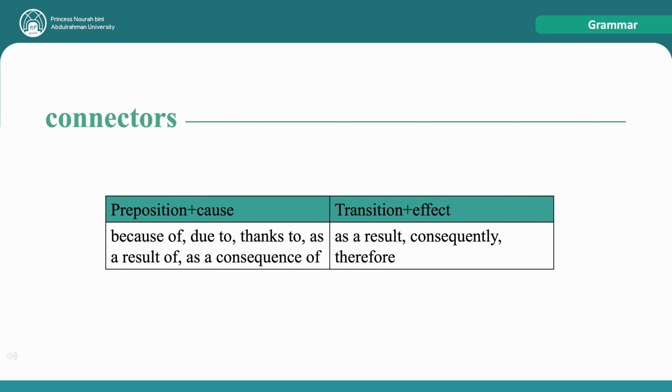In this table, we have examples for preposition plus cause and transition plus effect. Prepositions we use before the cause, like because of, due to, thanks to, as a result of, as a consequence of. On the other hand, transitions we use before the effect, like as a result, consequently, therefore.